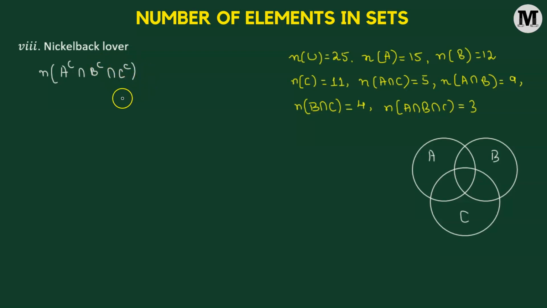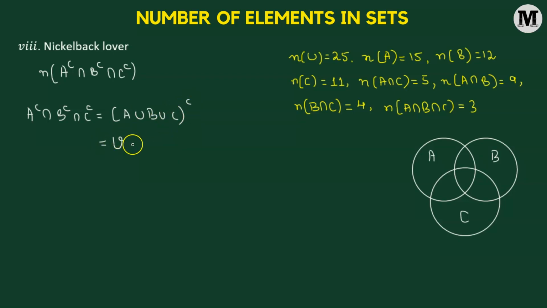Now, this can be computed by using De Morgan's law. Here, we have A complement intersection B complement intersection C complement. Using De Morgan's law, we can rewrite it as A union B union C and take the complement of the entire set.